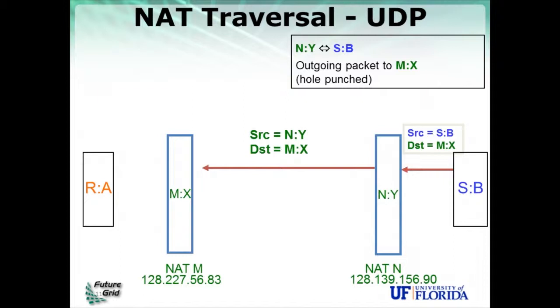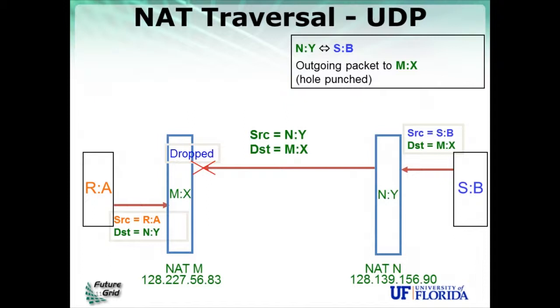Now what happens at the destination is that before A ever sent a packet to B directly, the NAT on A side is not aware that B exists, so to speak. And it doesn't have a mapping for MX received from NY, so it's going to drop that packet.